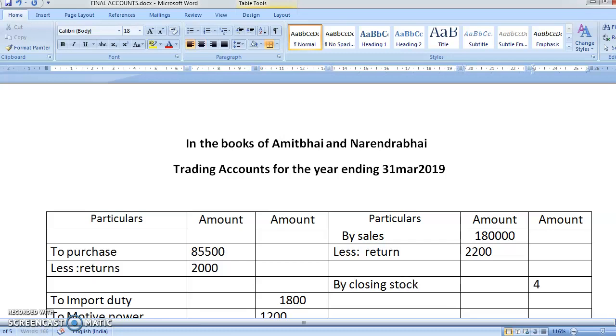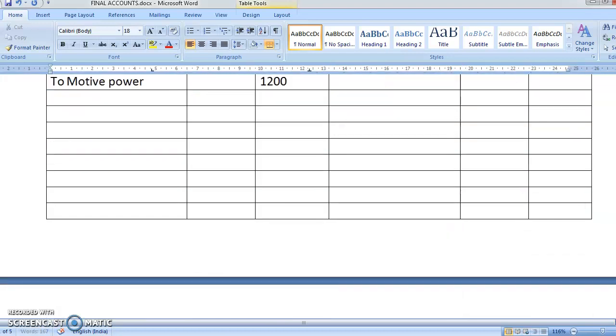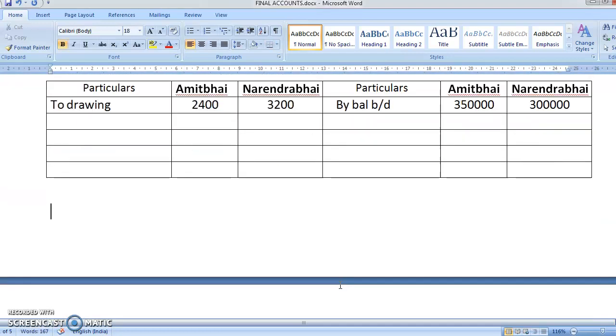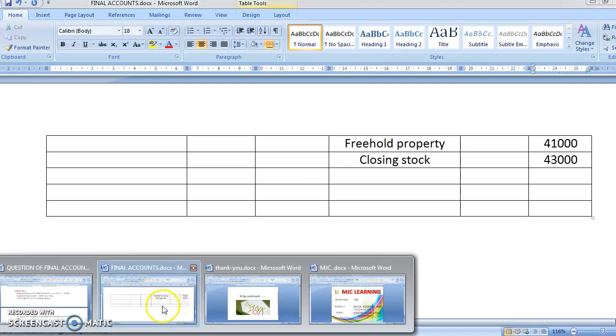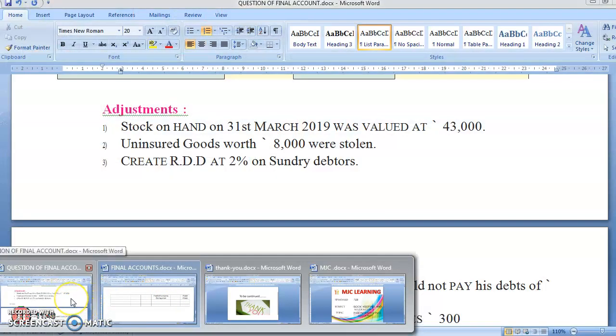Yes, how much is the stock? 43,000. The next item is in the balance sheet side. Yes, closing stock. How much is the closing stock? 43,000. Okay, remember it, this will come in the examination every time. Closing stock always has two entries. You have to write these two entries: trading account credit side, balance sheet asset side.